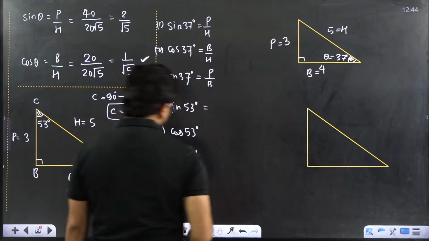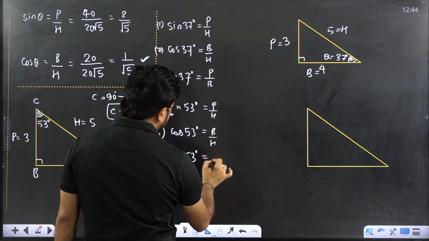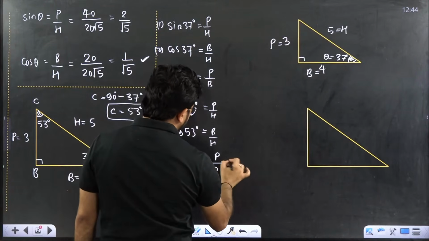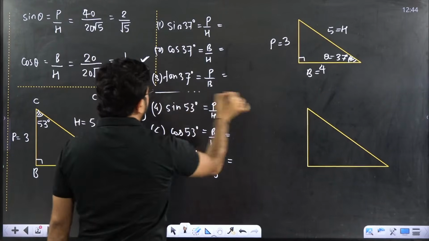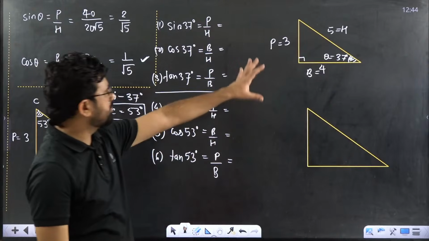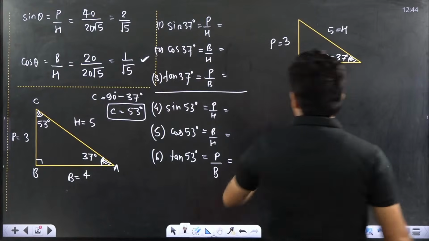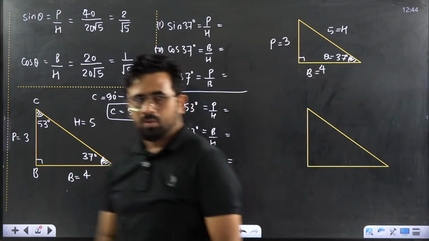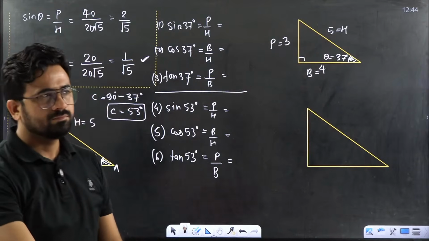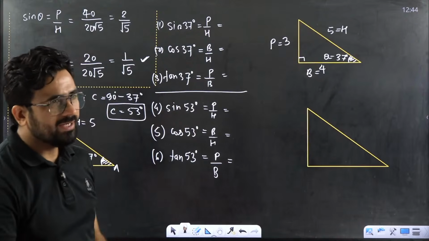Same thing here you are going to do. This is perpendicular upon hypotenuse, this is base upon hypotenuse, and this is perpendicular upon base. This value you have to write. First solve this first one, up to 3. Everyone solve it using this right angle triangle. What is sin 37? Sin 37 is perpendicular upon hypotenuse. What is the value?